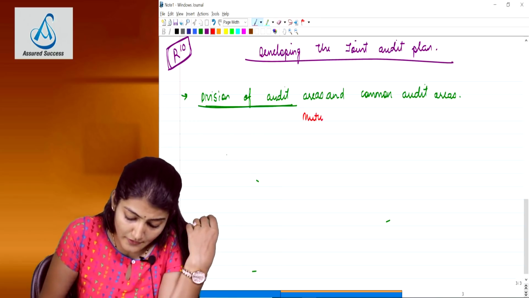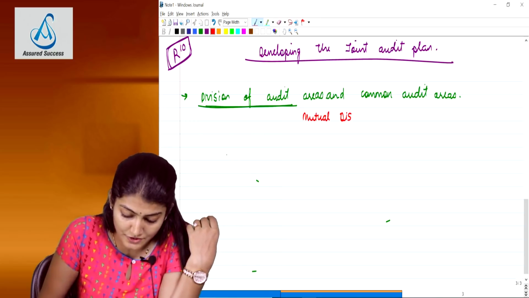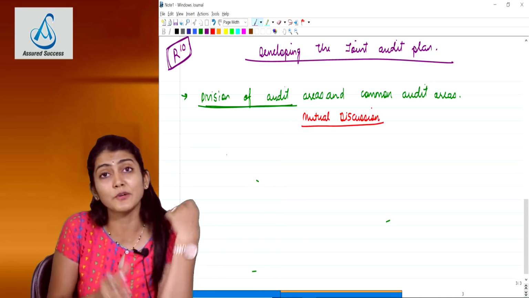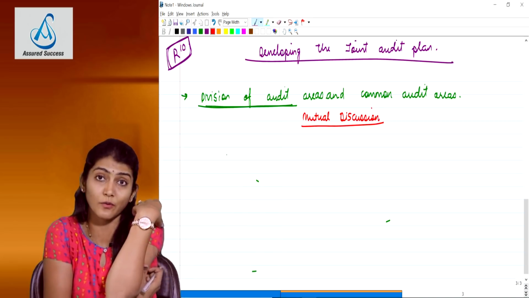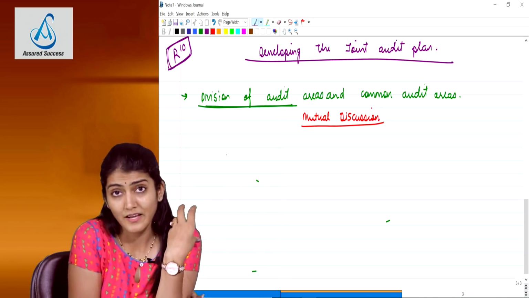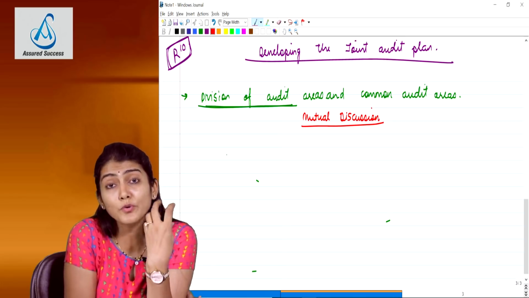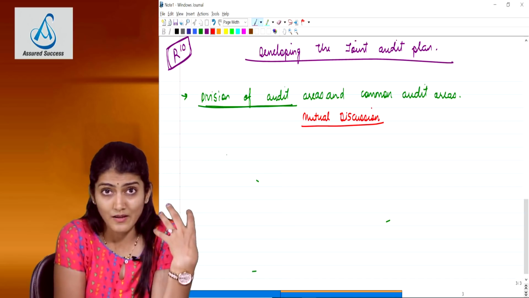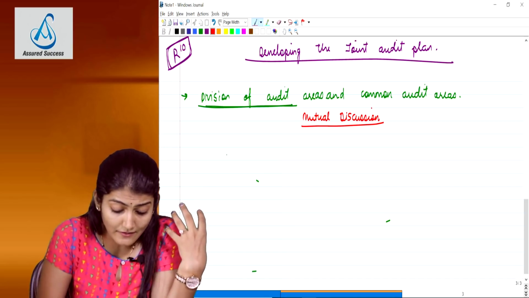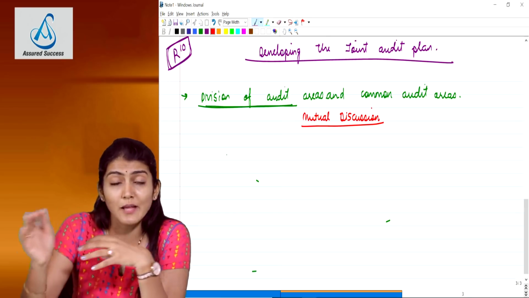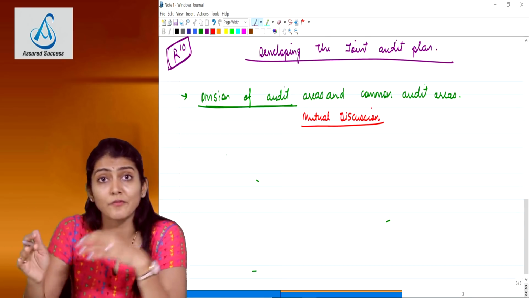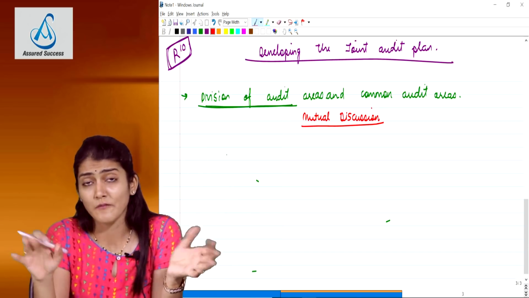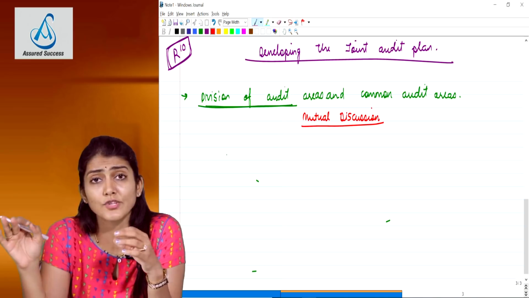It says the joint auditors shall by mutual discussion divide the total work of audit amongst themselves, something similar to what was said in the old standard also. Mutual discussion. The joint auditors shall by mutual discussion divide the total work of audit amongst themselves. Okay, on what basis can they divide the total audit work? Asset wise, liability wise, income wise, expense wise, plant wise, office wise, location wise, any basis which is mutually agreed upon by the joint auditors.